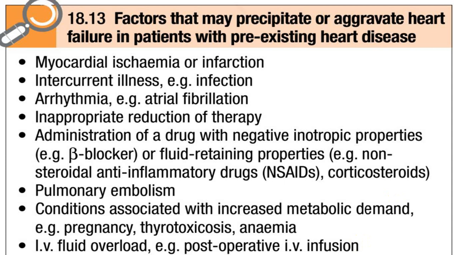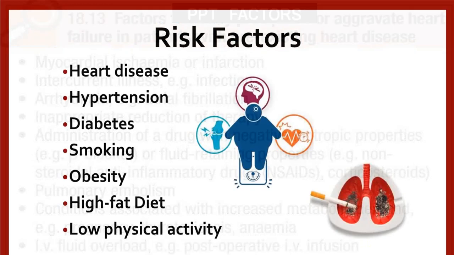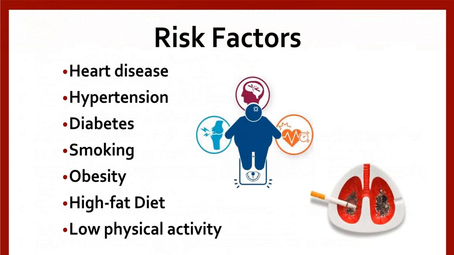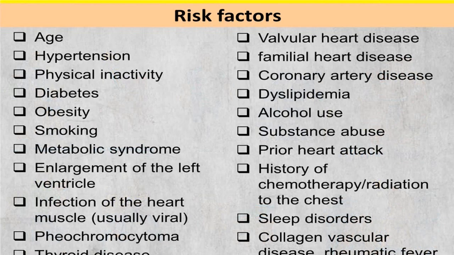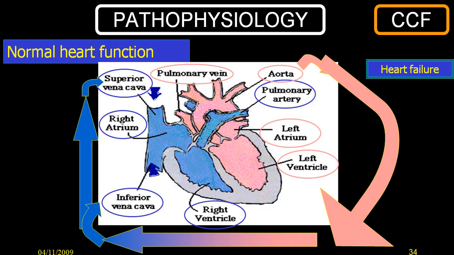These are all the different risk factors or precipitating factor we call hypertension, diabetes, smoking, obesity, high fat diet, low physical activity, or even sudden severe activity. They all become family history of hypertension, strong family history, obesity, old age, alcohol intake, diabetes, smoking, inactive lifestyle, sleep disorders like OSA, etc. And these are all the risk factors we already mentioned. At your leisure time, you can go through.